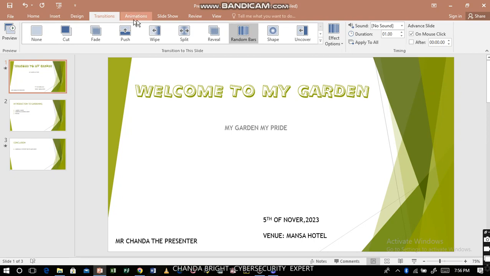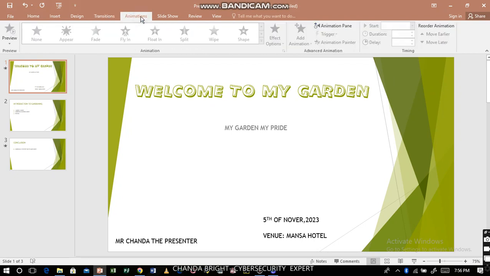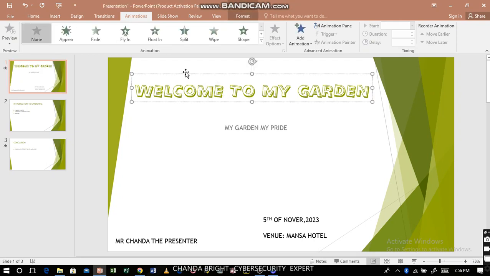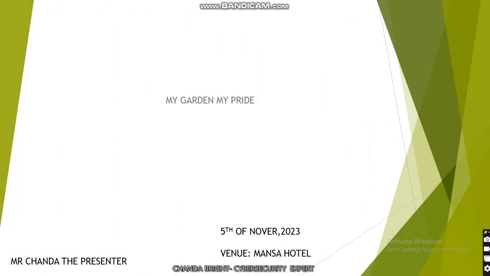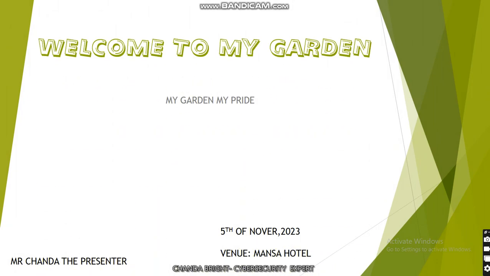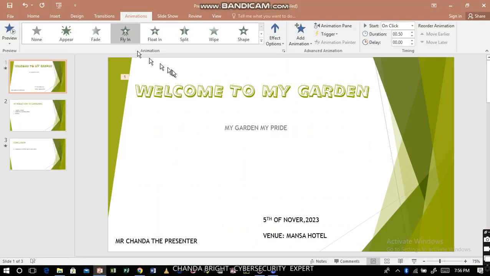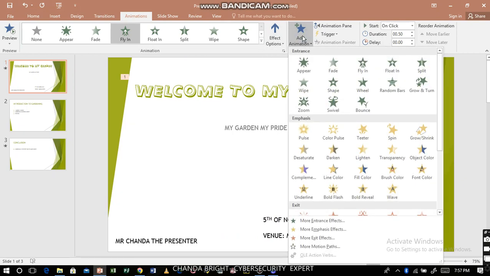Okay, apart from that, animations, more things that you can add to your presentation. With animation, you need to choose what you want to animate. Okay, you want to animate this one, so how do you want it to be? Let's say you want it to be flying in. If you play the video, when you begin, it will fly in like that. Maybe you want some more, you can come here, add the animation, and go there.